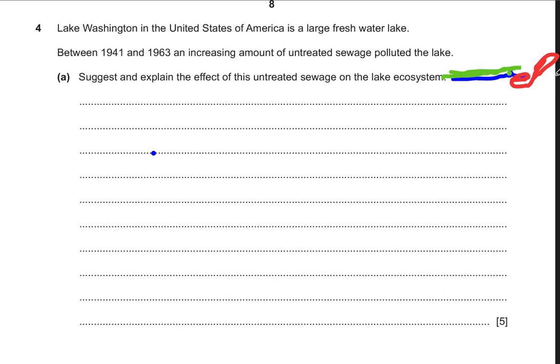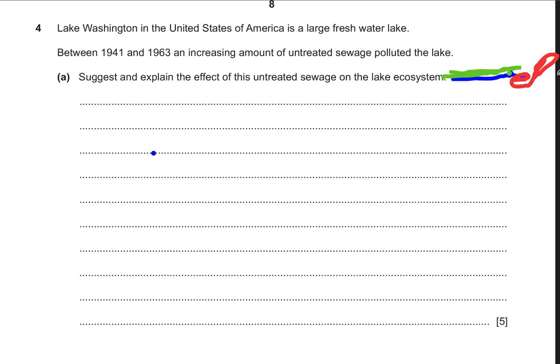So this will cause the production of algae, and obviously they will be decomposed, fed on by bacteria. And what will they do? They will give rise to decomposition processes.